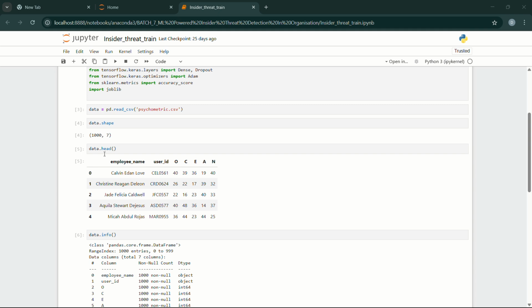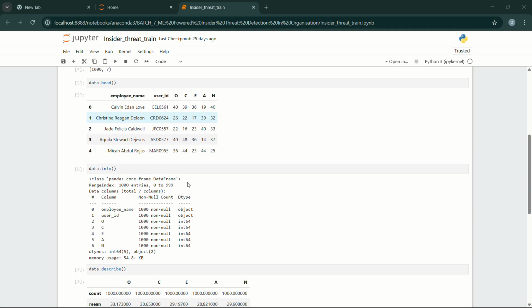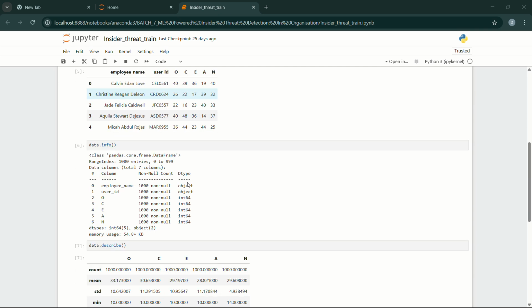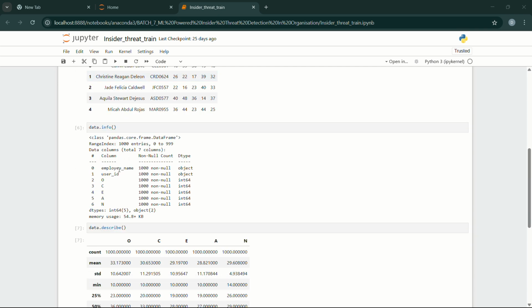And next, data dot head. It displays the first five rows. And next, data dot info. It displays the columns and column data types. Here it shows columns like employee name, user ID, and also shows the data type. It is an object, and in this column the data should be in object, and in the O column the data should be in integer format like that.